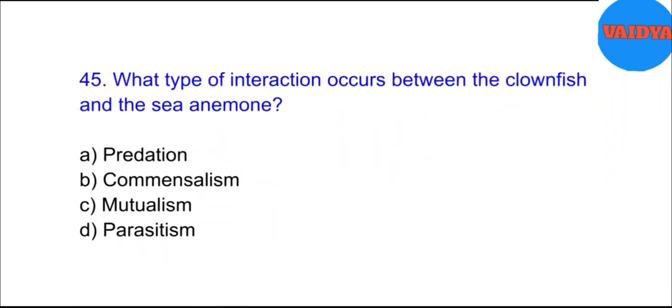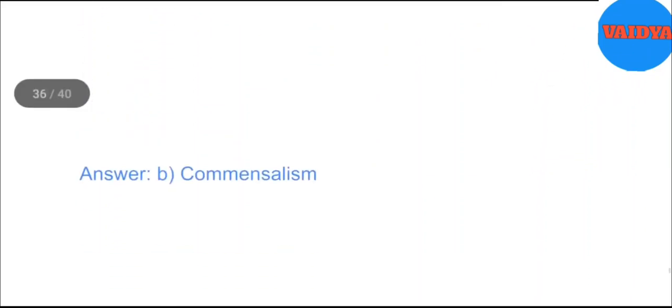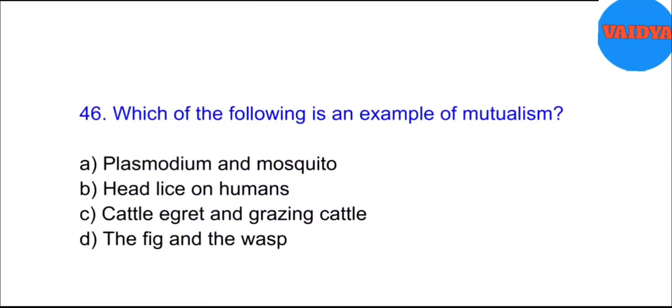45. What type of interaction occurs between the clownfish and the sea anemone? A. Predation. B. Commensalism. C. Mutualism. D. Parasitism. Answer. B. Commensalism.